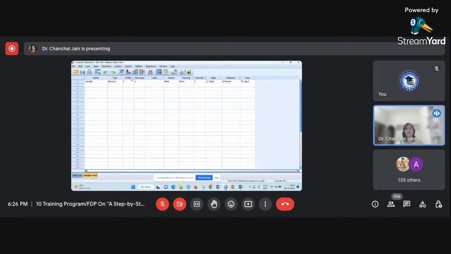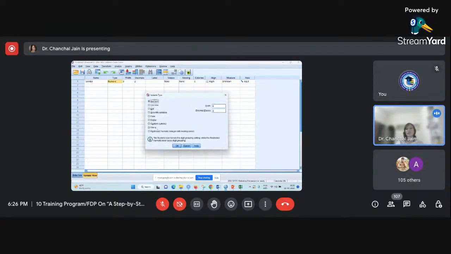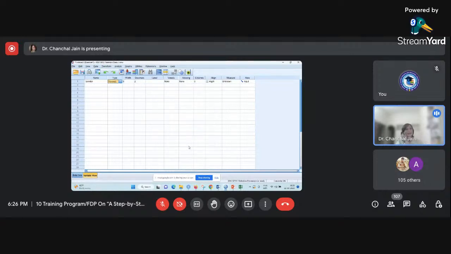Now next is the width. By default its value is 8. It is showing me width is not applicable for numeric. But if we set its type as string, in that case it will take only 8 characters. So this is the meaning of the width parameter here. Talking about decimals, by default it will show you up to 2 decimal points, but for gender, as we have written 1 or 2, I think there is no use of this. So you can use these up and down arrows here, and using this you can make it 0.